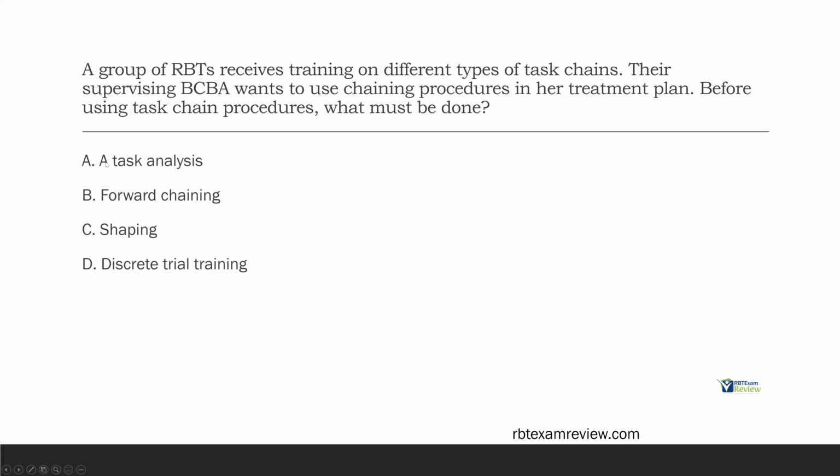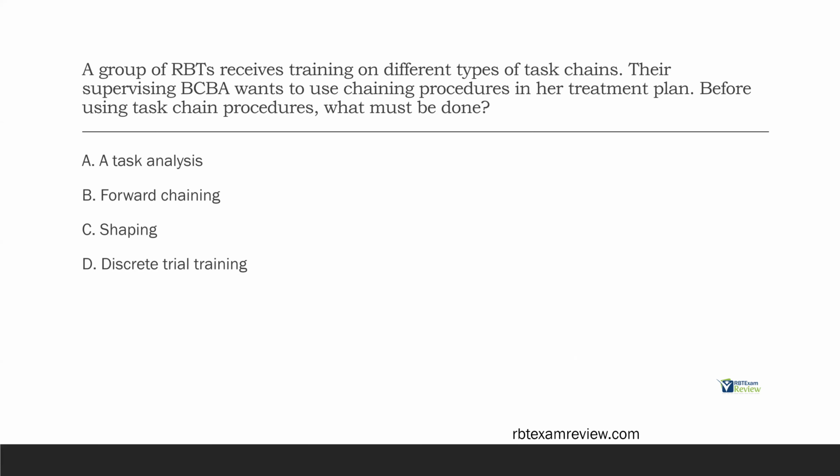Do we use a task analysis? Well, we do. A task analysis is when we break down that complex skill and figure out what our chain is going to look like. So before we can use a chaining procedure, a task analysis must be done to establish the chain.